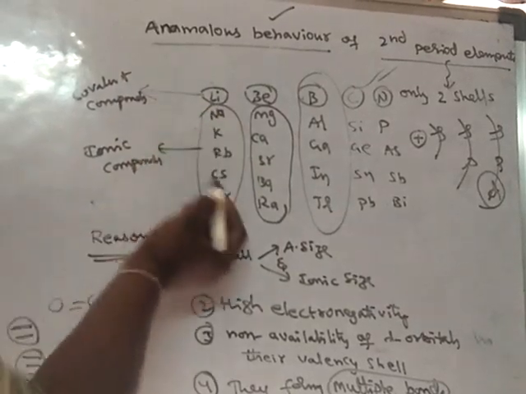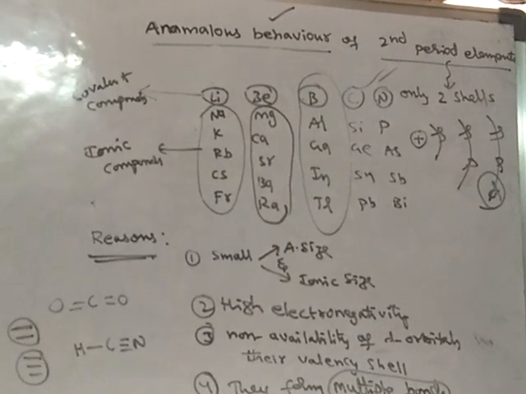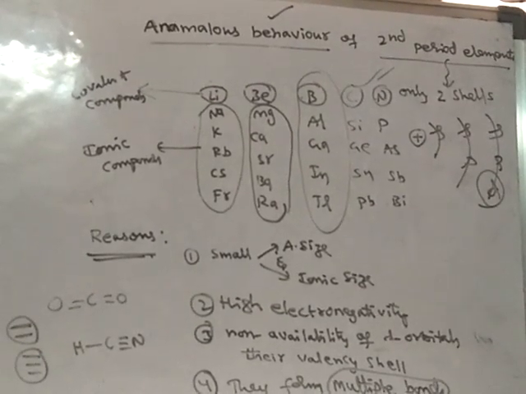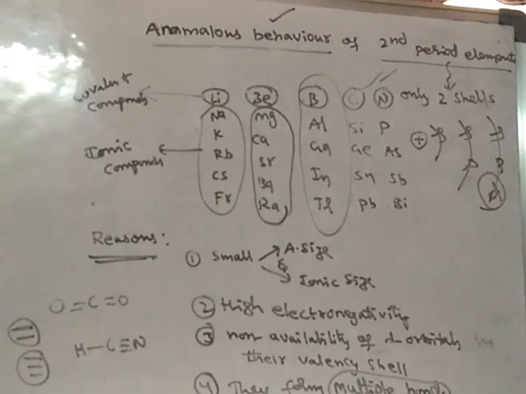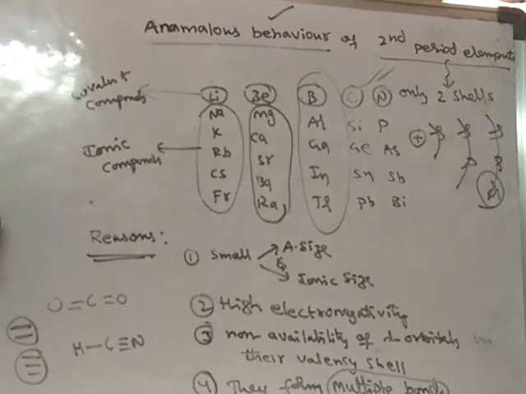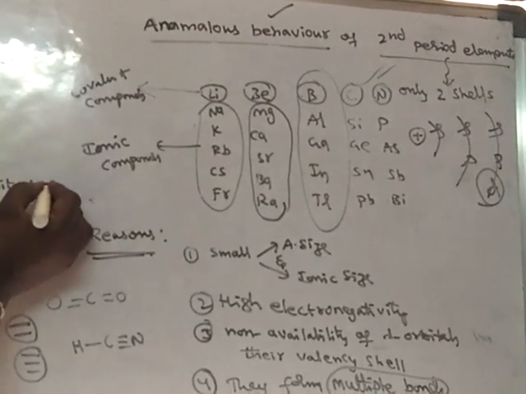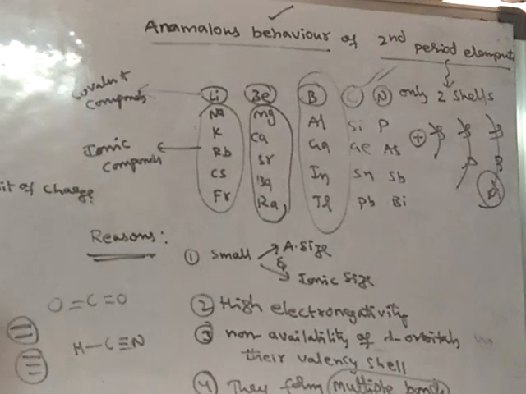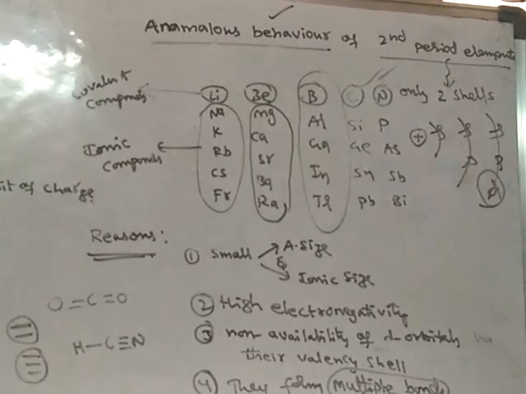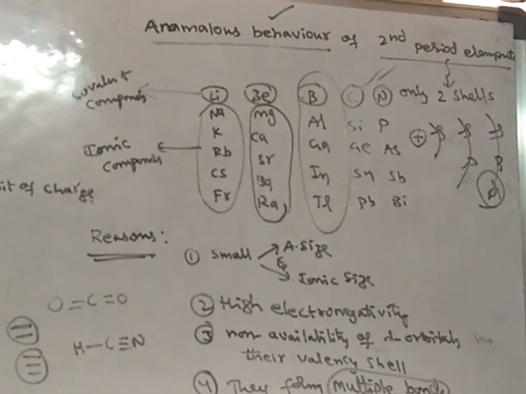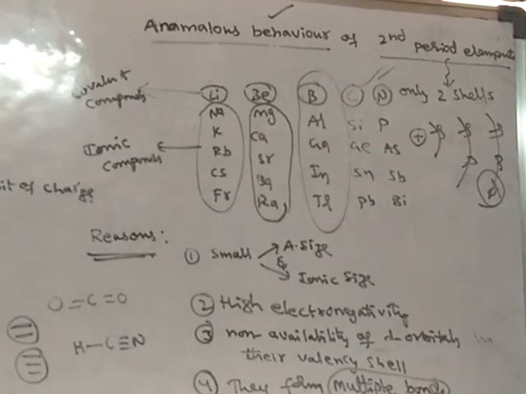All these elements will have the same charge. For example, lithium, sodium, potassium, rubidium, cesium, francium. All of them have only 1 unit of charge. But the radius will increase down the group. So this is small size, this is large, still larger, still larger, still larger.